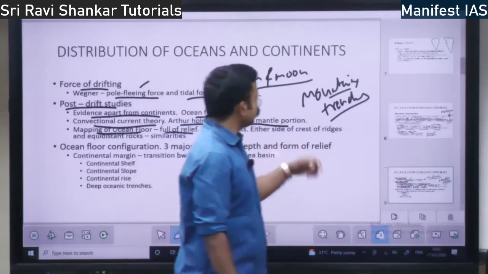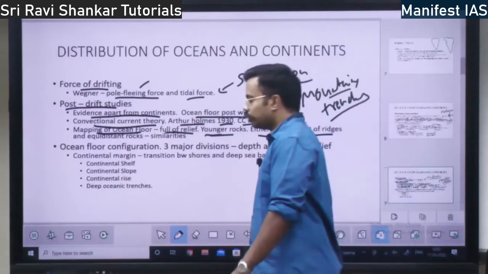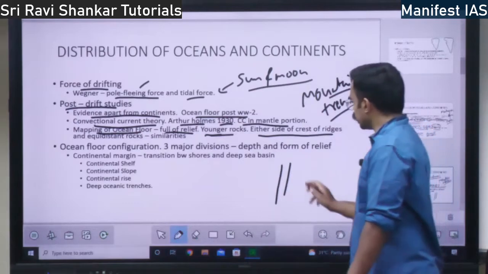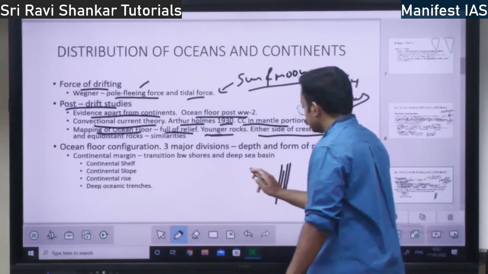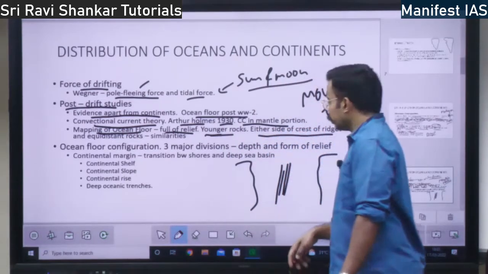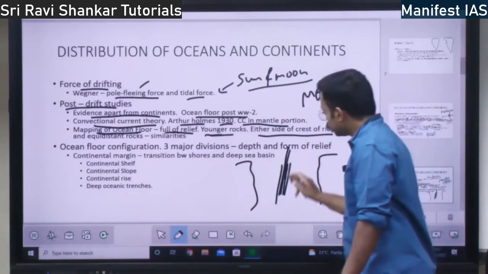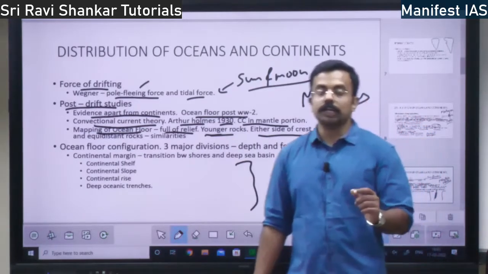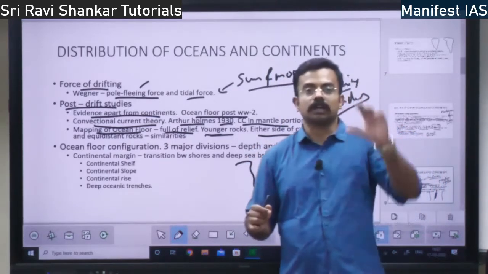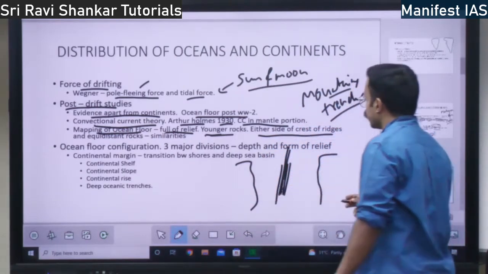Younger rocks are there, and also you see either side of the crest of the ridges. So you have this mid-oceanic ridge, right? The mid-oceanic ridge in the Atlantic Ocean. See here you have South America, here you have Africa. Here you have the Atlantic Ocean, and in the middle there is the mid-oceanic ridge. In the mid-oceanic ridge, the volcanoes emerge out of the crest. Crest means the topmost part of the mountain. From that, a lot of volcanoes emerge.